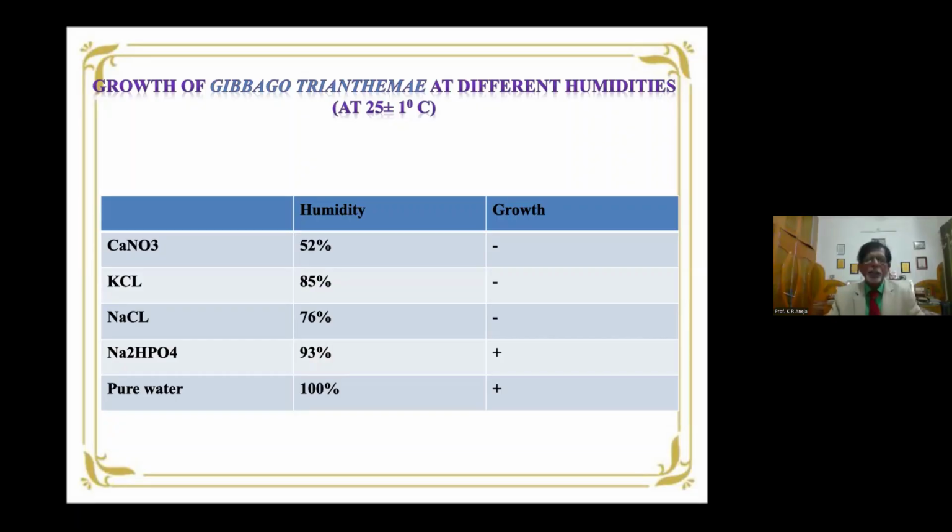It shows growth in all of these, but the best is pure water. It means when we prepare the inoculum, we should always prepare it in water and not in any of the others. Next slide, please.